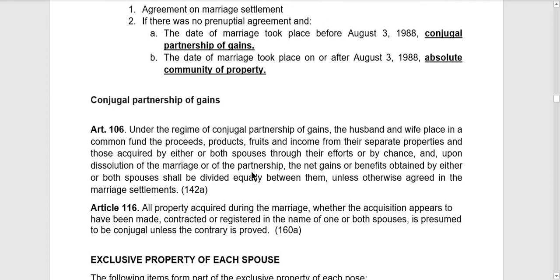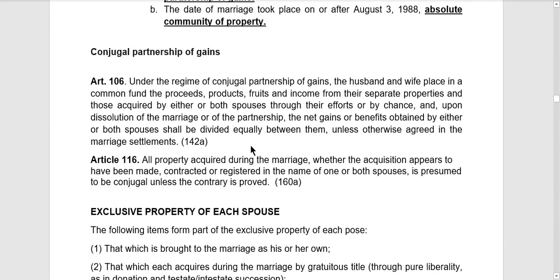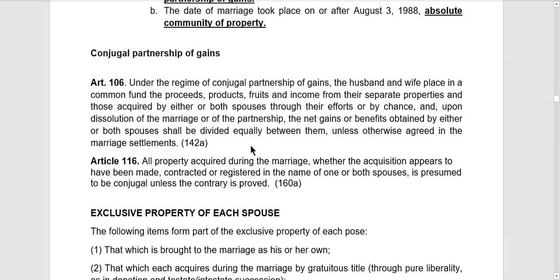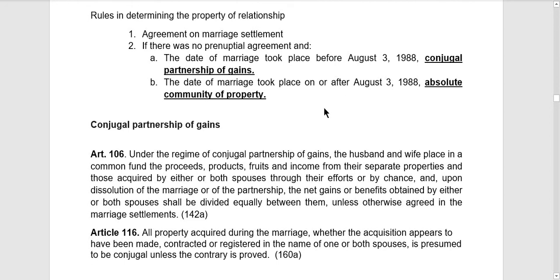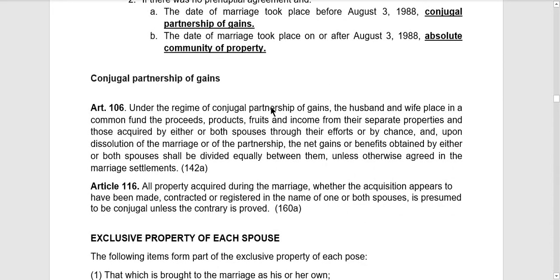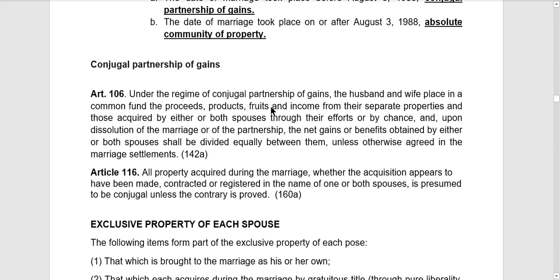So, starting off with conjugal partnership of gains, a regime. Ayan. So, kapag conjugal partnership of gains yung naging regime nila dahil wala silang agreement, tapos kinasal sila before August 3, 1988, then by default, magiging conjugal partnership of gains yung mag-apply.